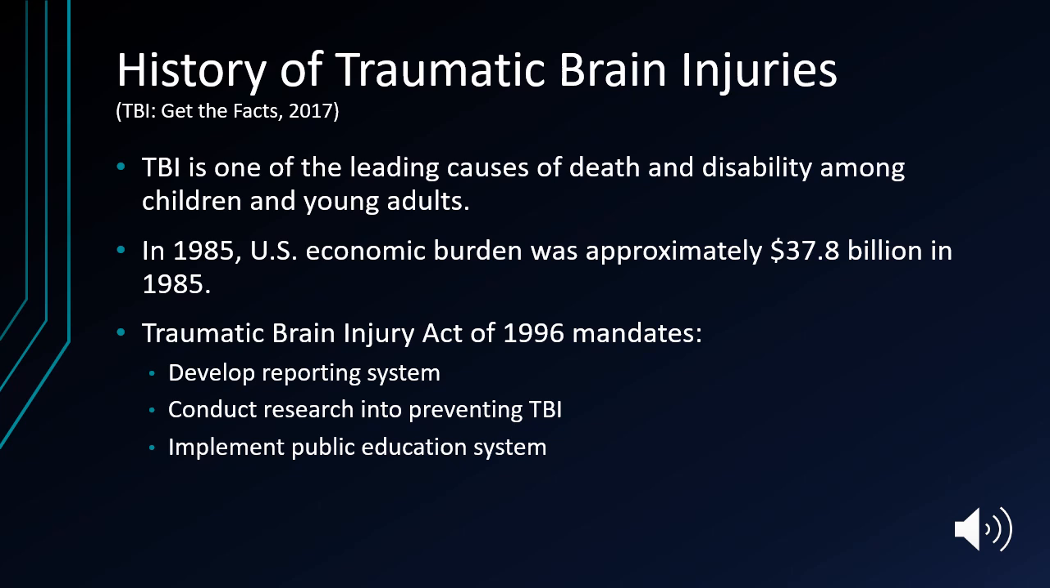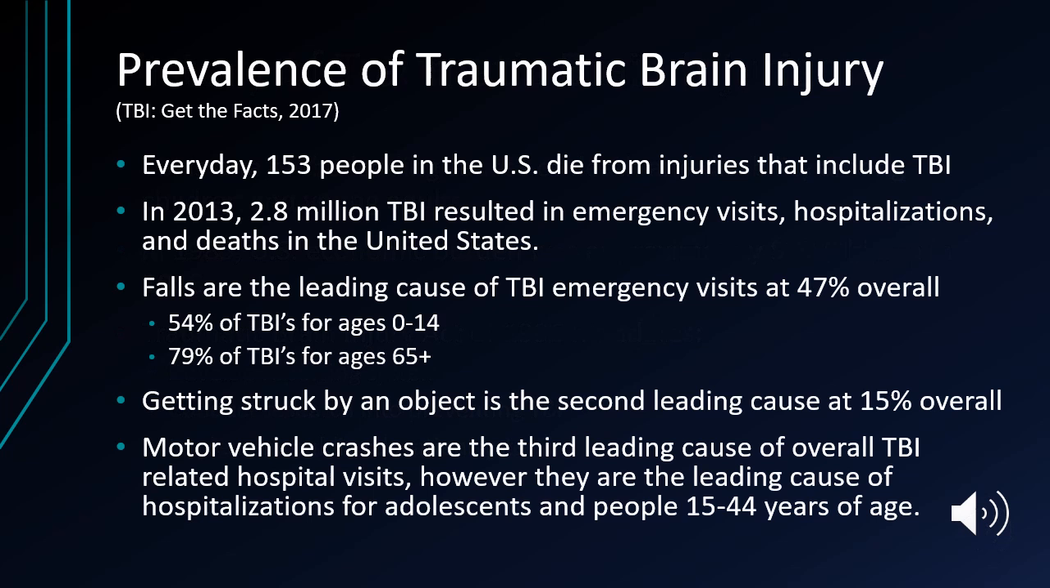Immediate injury can result in bruised brain tissue, bleeding inside of the brain. Every day, 153 people in the US die from injuries that symptoms may not always be immediate. They can show up hours or even days later. Secondary effects can include swelling, fever, seizures, and an imbalance of neurological chemicals.